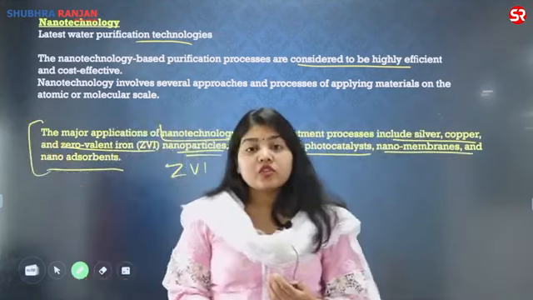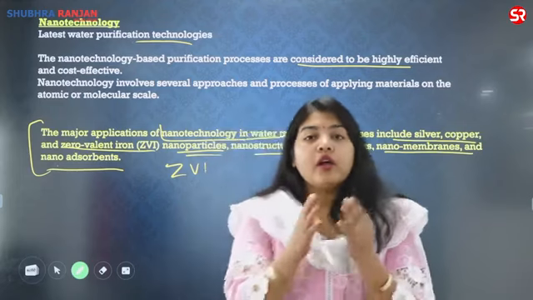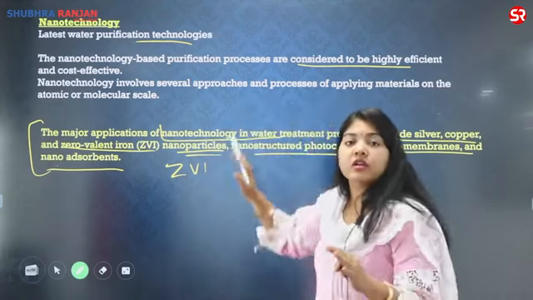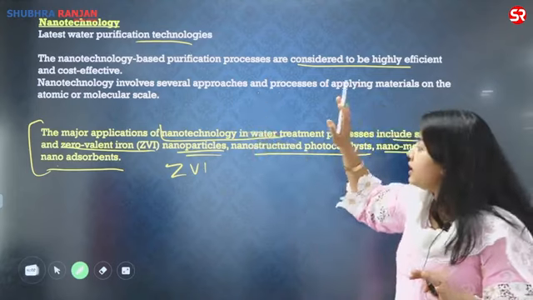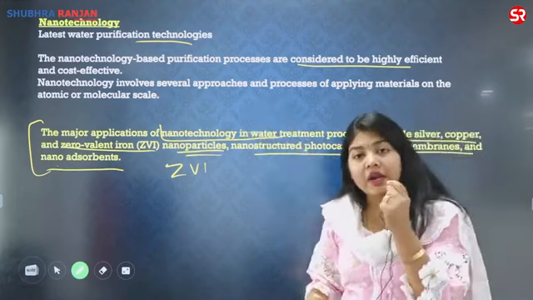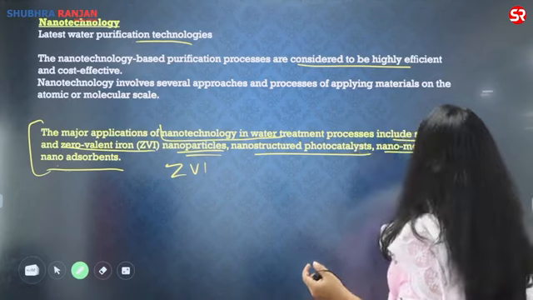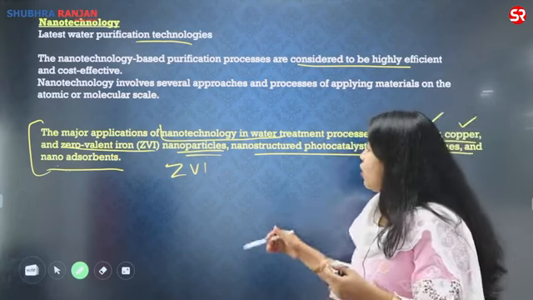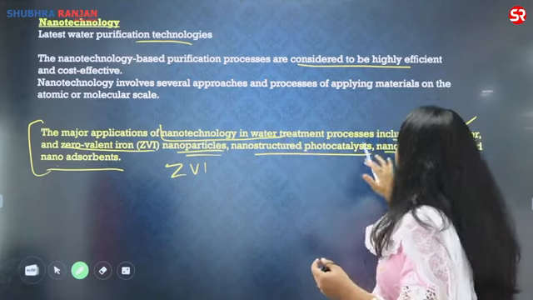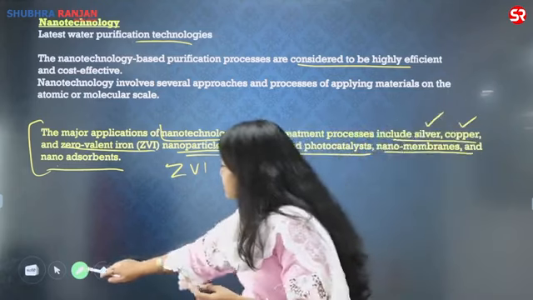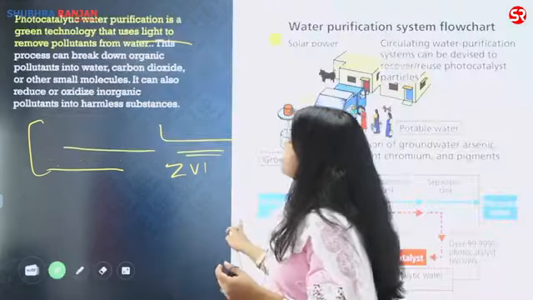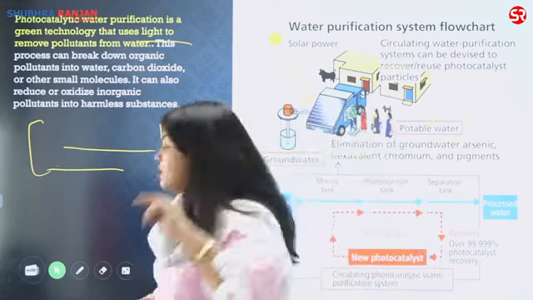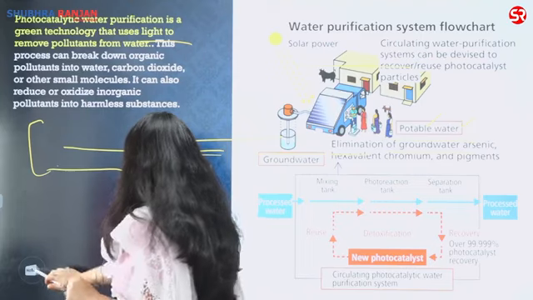So since the question is the use of technology for making the fresh water available, you can use nanotechnology. In the nanotechnology, by using nanomaterial, nanoparticles including the silver, copper, and zero valent iron, along with the nanostructured photocatalyst. Now, what are photocatalysts? The photocatalytic water purification is the second type of technology which you can write.